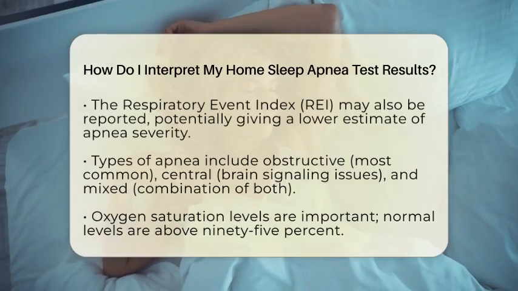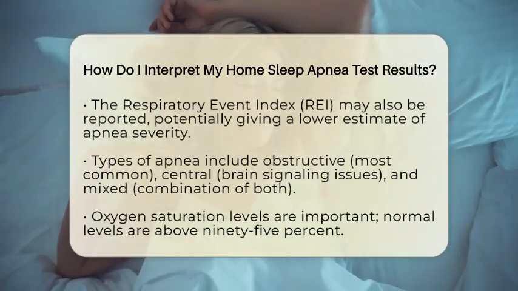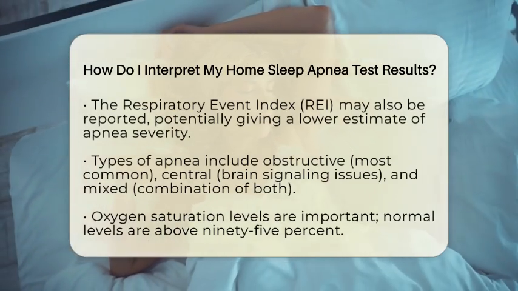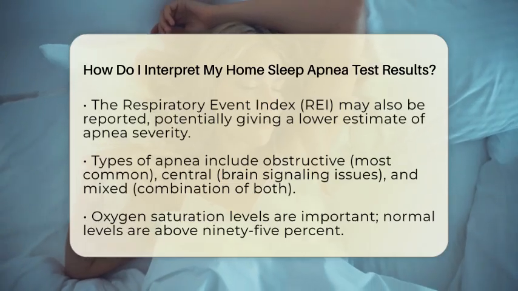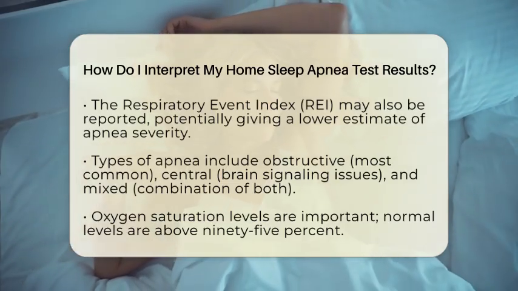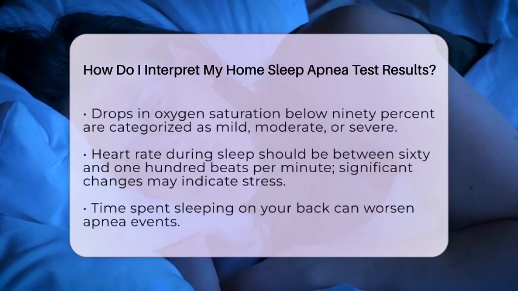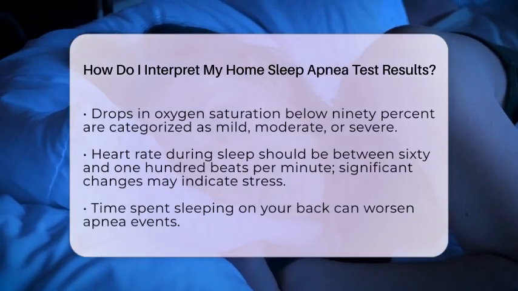Your report may also include oxygen saturation levels. Normal levels are typically above 95%. If your levels drop below 90%, that could be concerning. The report will categorize these drops as mild, moderate, or severe based on how low they go and how often they happen. Another important detail is your heart rate during sleep.